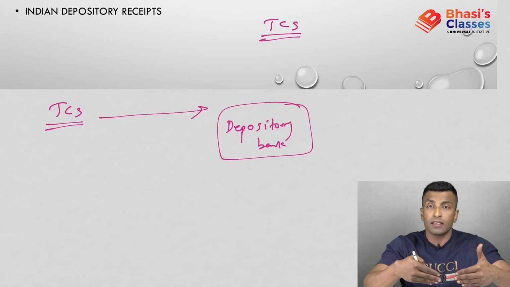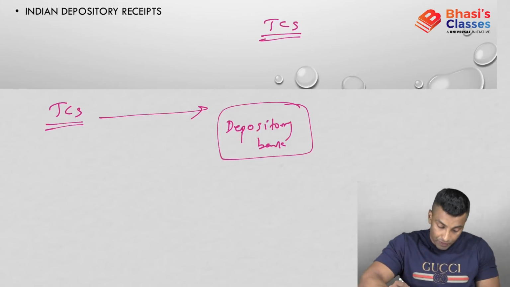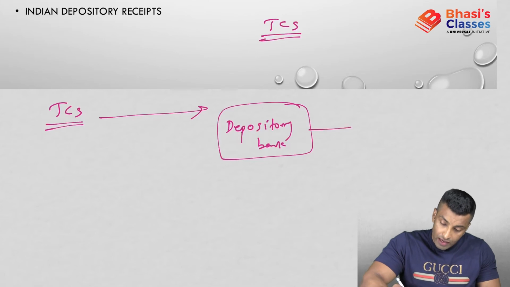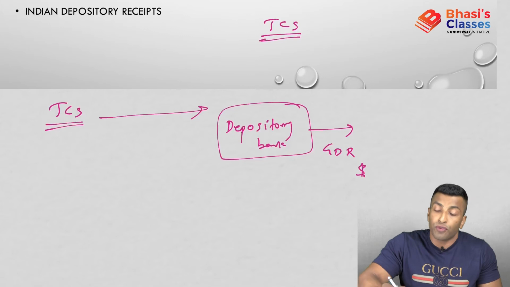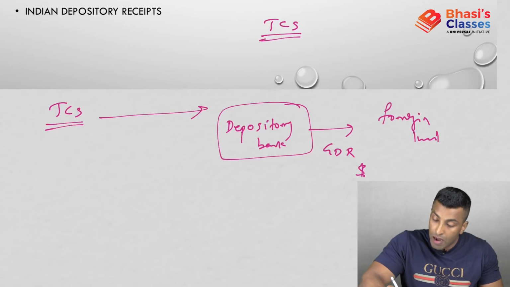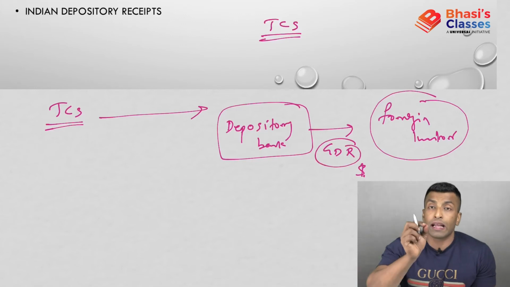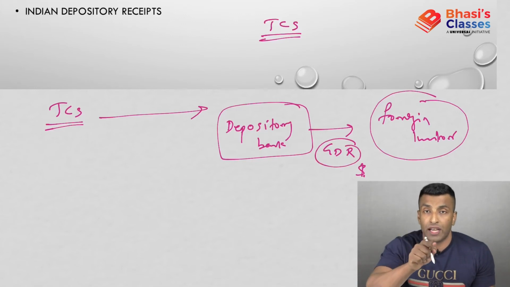So TCS has to approach the depository bank of that particular country, for example Lehman Brothers, and they will issue GDR in terms of dollars. The foreign investor can buy this GDR. GDR is issued against a security, and that security is a share.